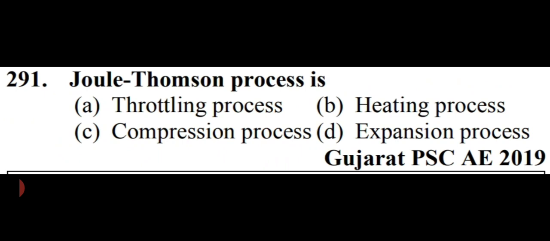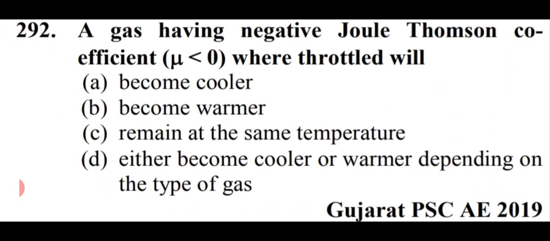Joule-Thomson process is, options are throttling process, heating process, compression process, expansion process. So friends, as I told you, Joule-Thomson process is throttling process. It happens at a constant enthalpy, so it is a throttling process. Option number A is right here.